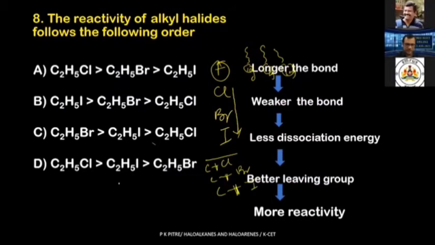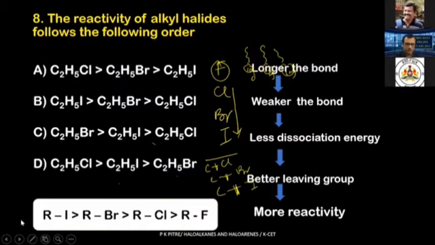So if you arrange them in general reactivity order, it is RI greater than RBr, greater than RCl, greater than RF. So what should be your option? Your option should be B, obviously, because this bond length is bigger, so the bond will be broken faster in C2H5Br compared to that of C2H5Cl. Remember this: longer the bond, weaker the bond, less dissociation energy, better will be the leaving group, and more will be the reactivity.